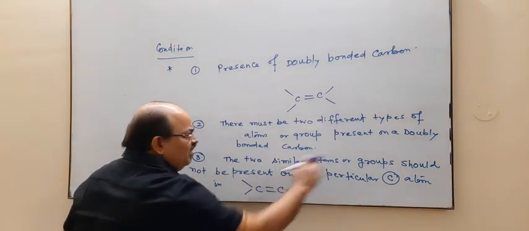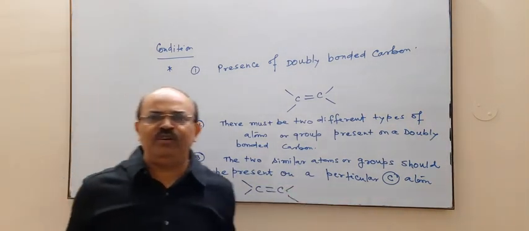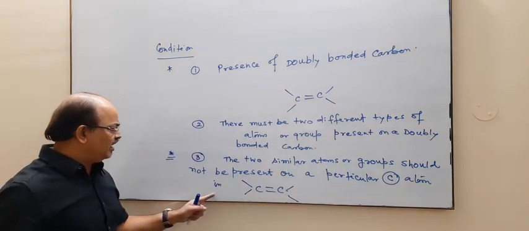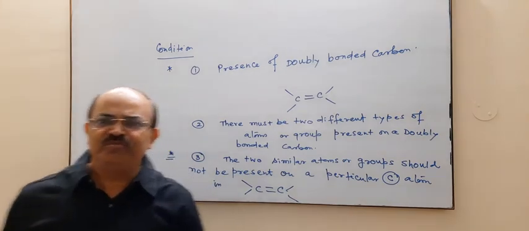The two similar atoms or groups should not be present on a particular carbon atom in carbon double bond. What does it mean?